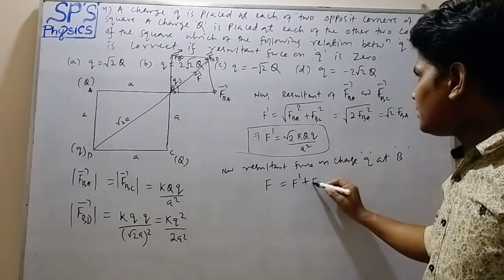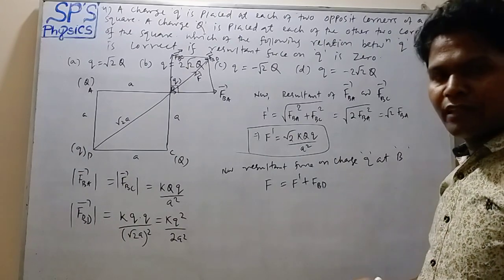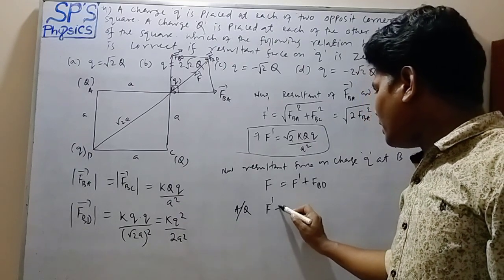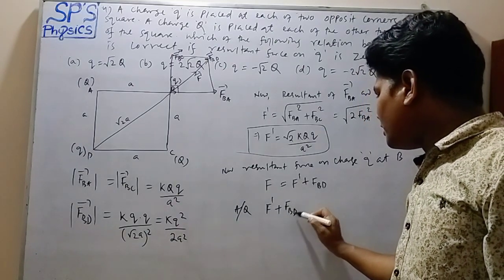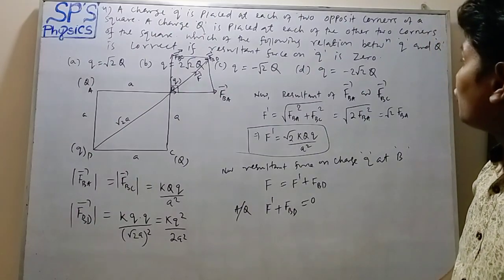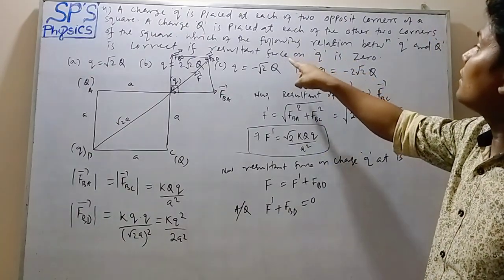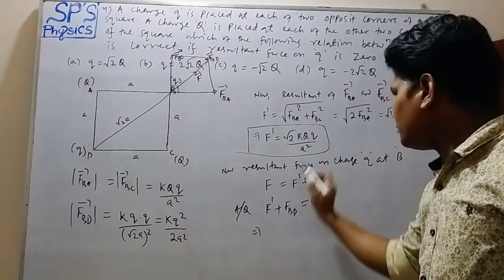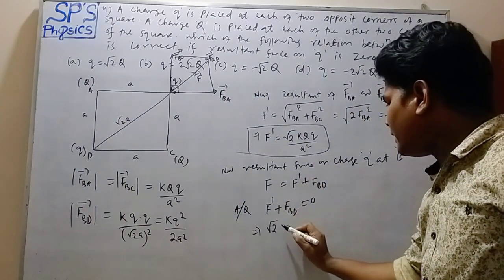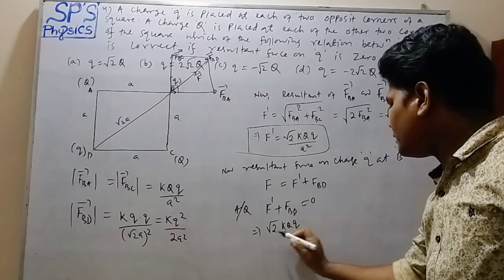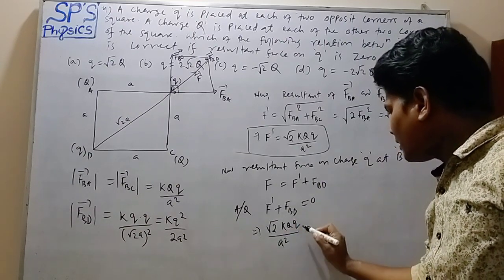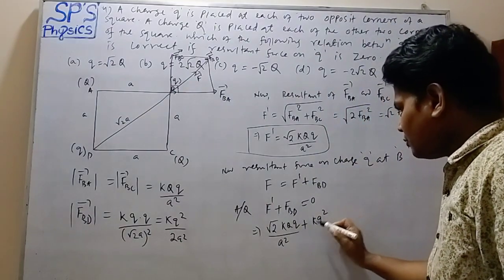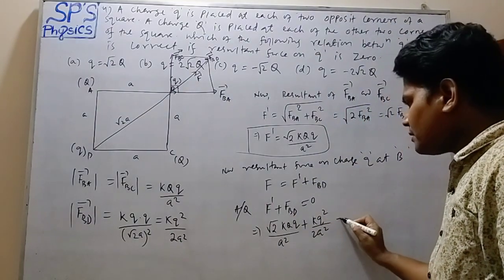So F dash plus FBD is root 2 K capital Q small q upon A square plus K small q square upon 2A square, equal to how much?